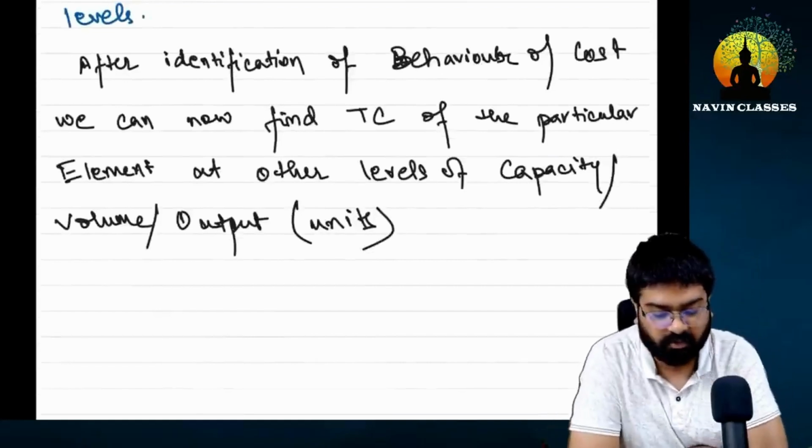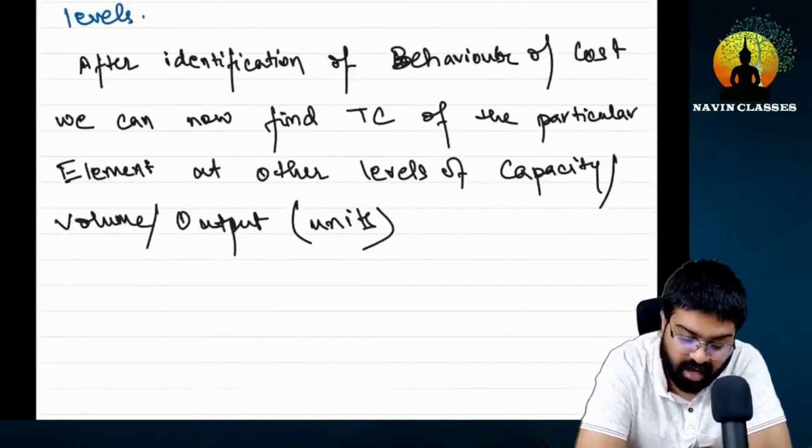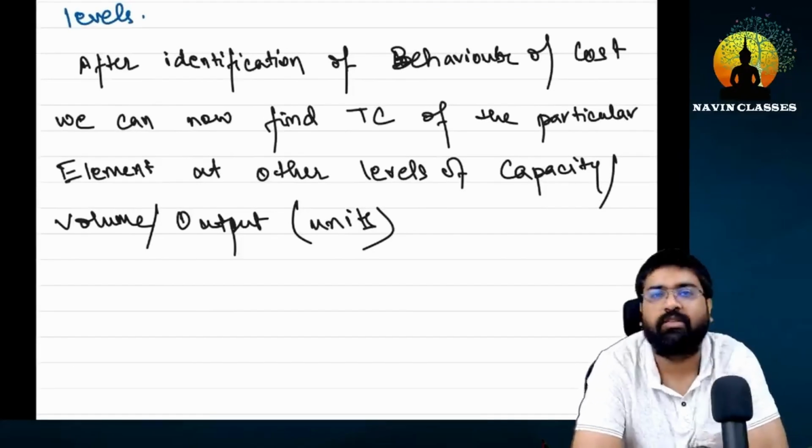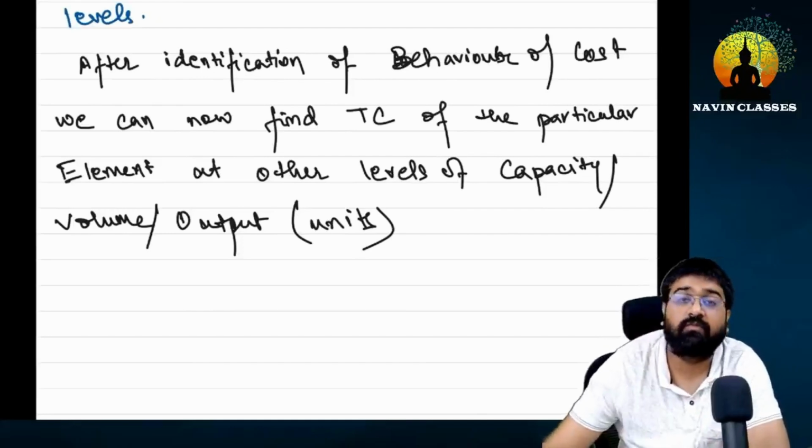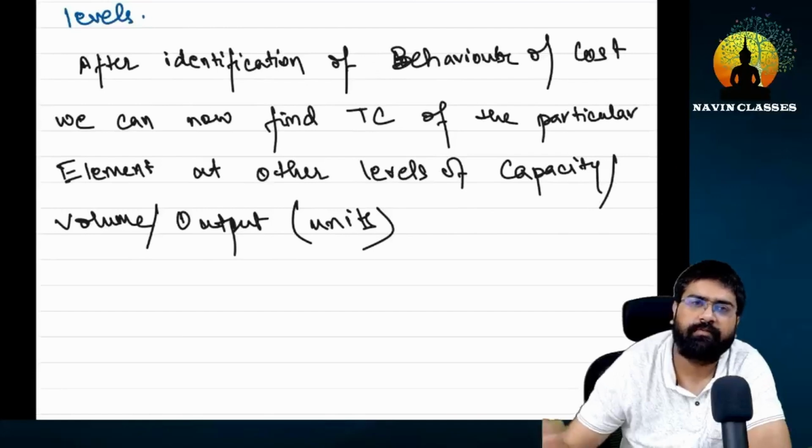After identification of behavior of cost, we can now find total cost of the particular element at other levels of capacity. Volume, output units. Perfect.